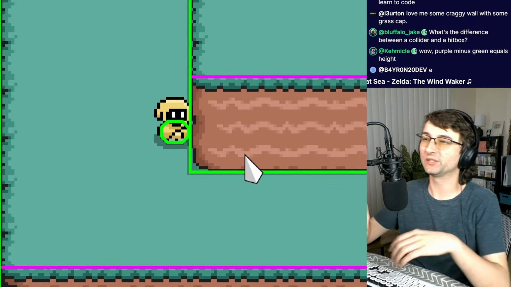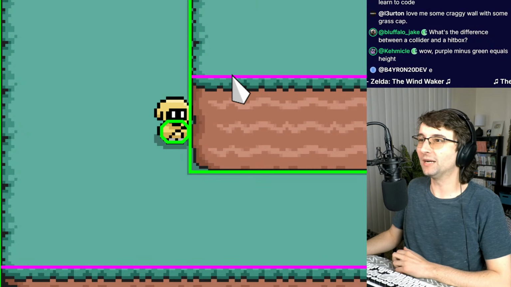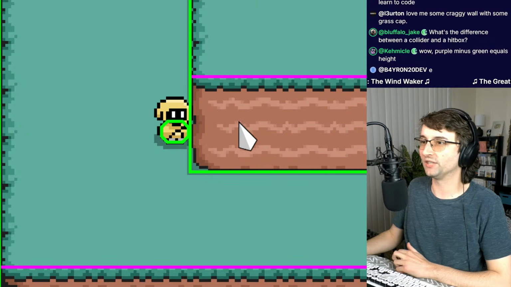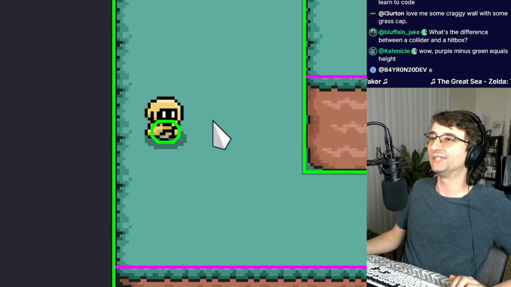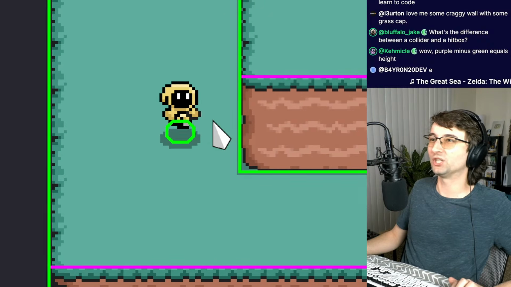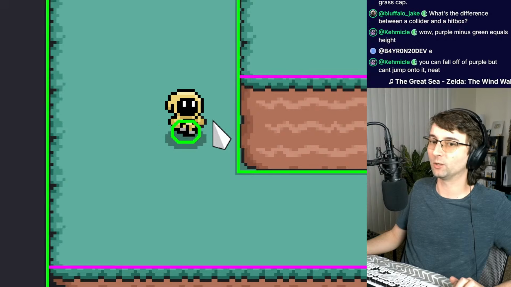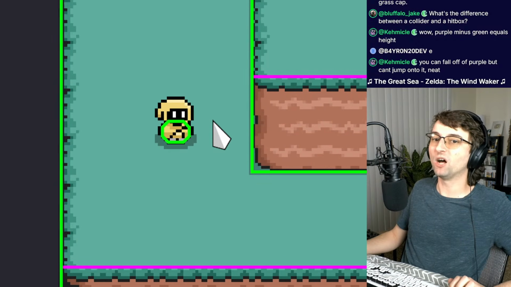Because before, when it was an elevation of 2, this purple box was farther down. And that's how I was able to jump up onto it. But now that the elevation is so high, I'm not able to jump high enough to get up onto this box anymore. You can fall off purple but can't jump onto it.